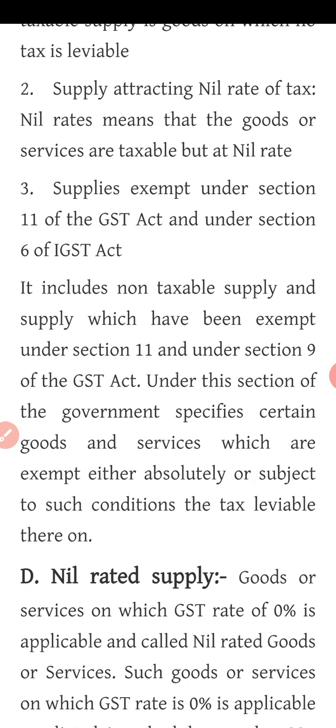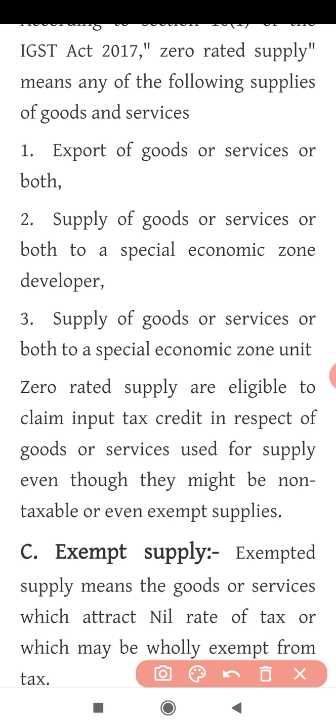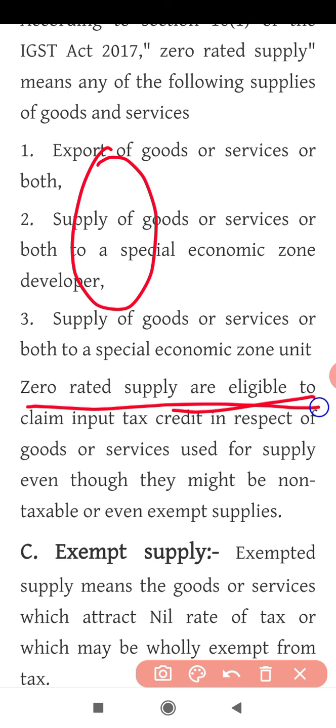Because the tax rate charged here is zero, still zero rated supply people are eligible to claim input tax credit, meaning the tax you have paid earlier, you can recover from the tax collected from the customer, even if you are not paying tax to the government. Clear? So that is the benefit you get whenever you do a zero rated supply.